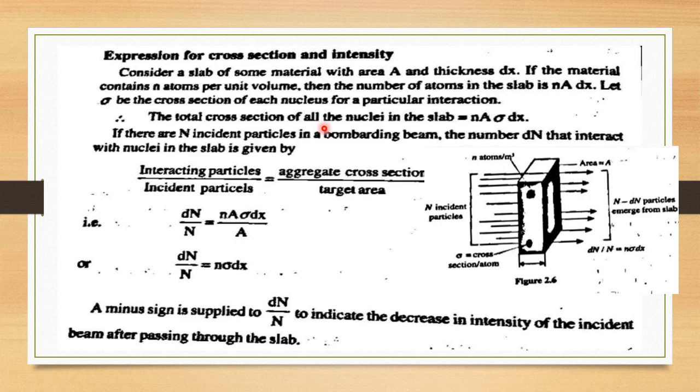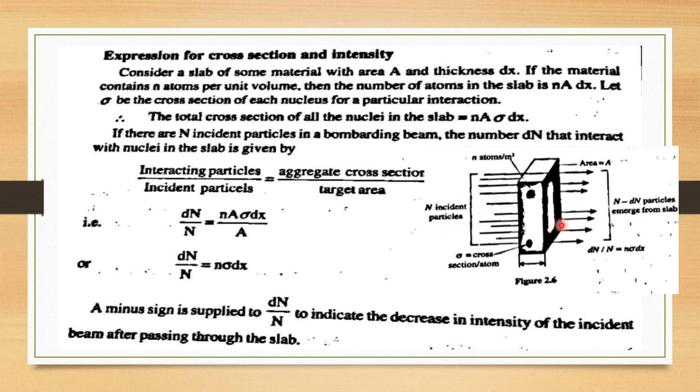If there are N incident particles in the bombarding beam, the number dN that interact with the slab is given by the incident particles times the aggregate cross section divided by the target area. So dN by N is equal to n A sigma dx by A, or dN by N is equal to n sigma dx, cancelling A. Here we supply a negative sign to indicate the decrease in intensity of the incident beam after passing through the slab.